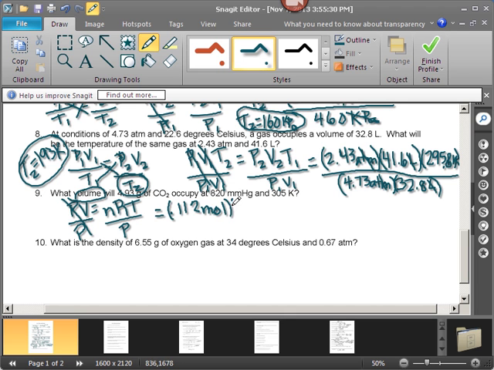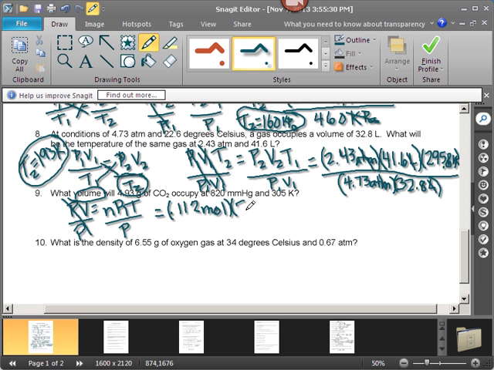R value, which one are we going to use? We have a few to choose from. We're going to use the one that's got millimeters of mercury or torr, and that R value is 760. I'm sorry, I said that wrong.